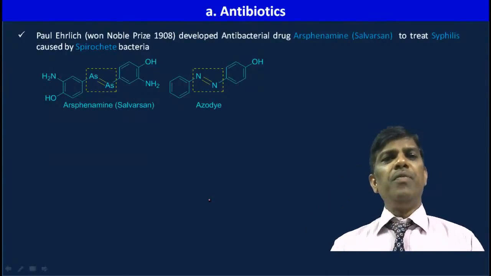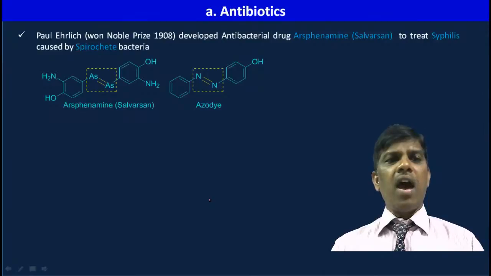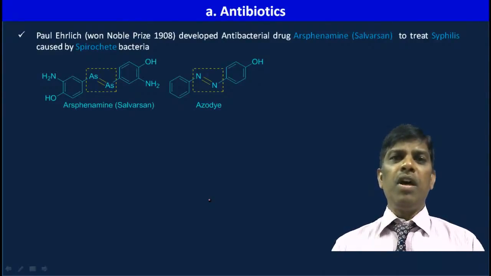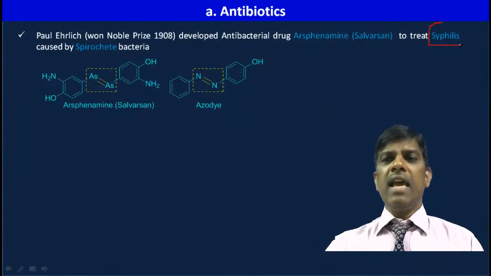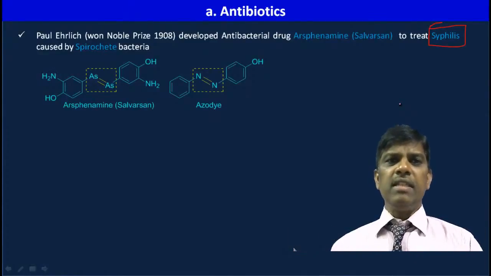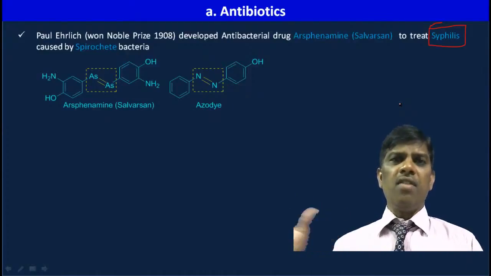Before the invention of salvarsan, people used to die because of syphilis. Syphilis is an STD, a sexually transmitted disease. Now people are dying because of HIV, though after 2005 or 2010 we have some antiviral drugs for HIV.